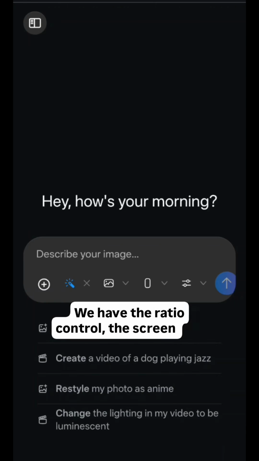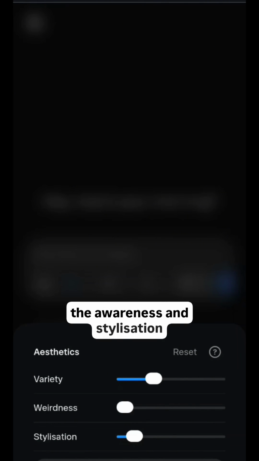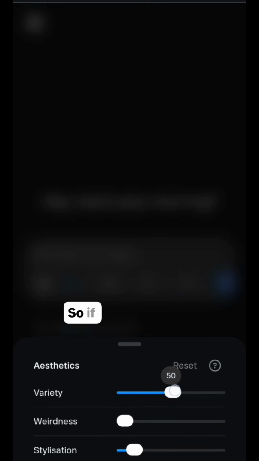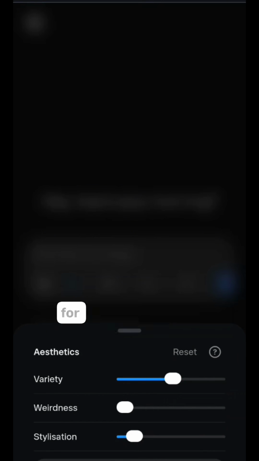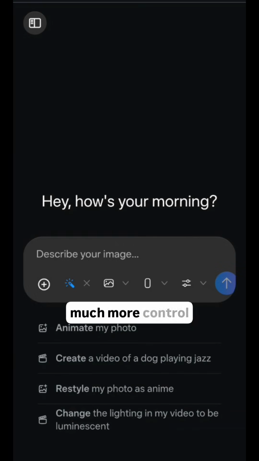We have the ratio control, the screen size. We have this one, which is the variety, the weirdness, and stylization. So variety is how different the styles you want them to be. If it's very varied, this is like for brainstorming. You want to see a lot of options before you like a style. But if you already like a style, you can lower it very much, and then you'll get it all in the same style. So here in the image, we have so much more control.